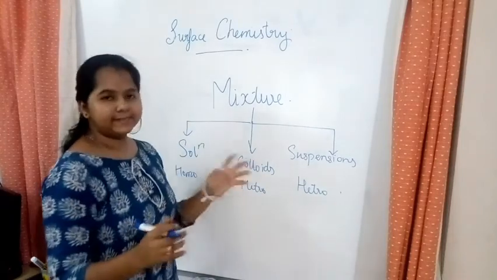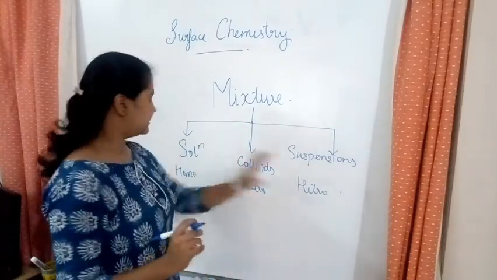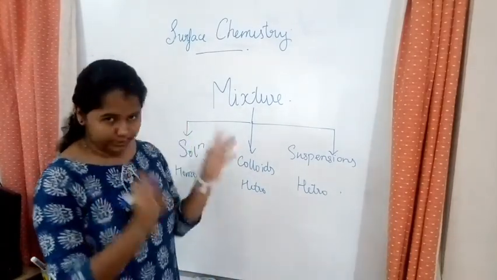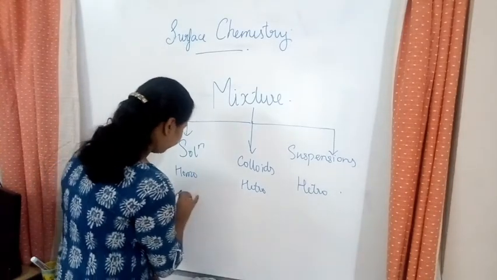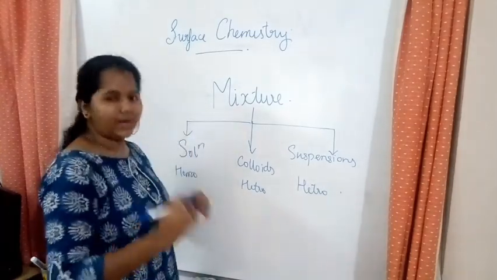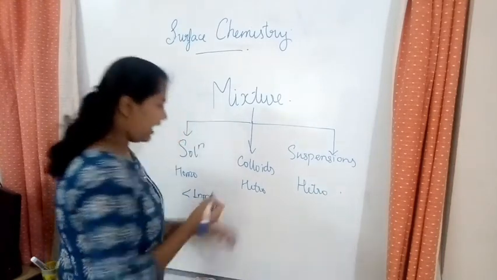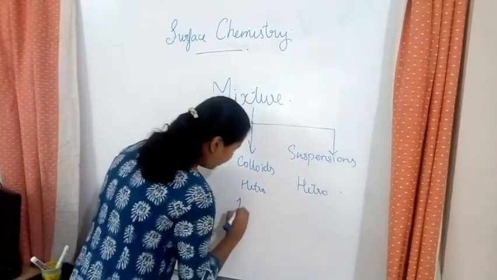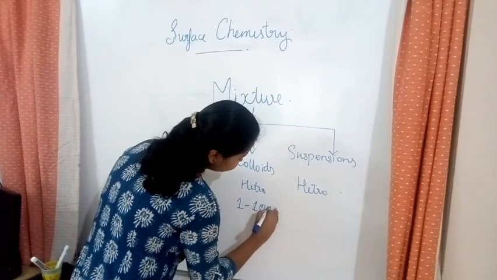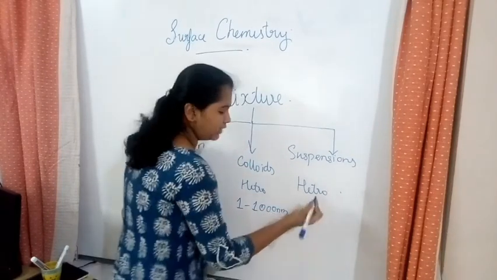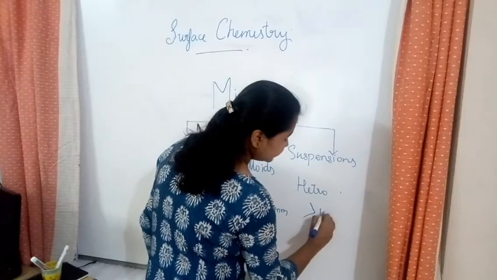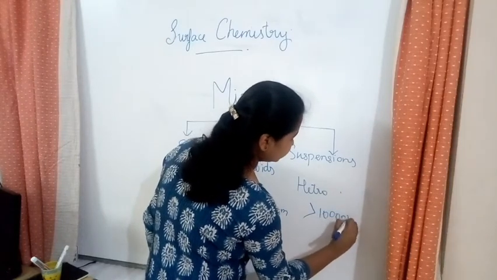Just talk about the particle size of each of these. Particle size of the solutions is lesser than 1 nanometer. For colloids it's from 1 to 1000 nanometers, and for suspensions it is greater than 1000 nanometers.